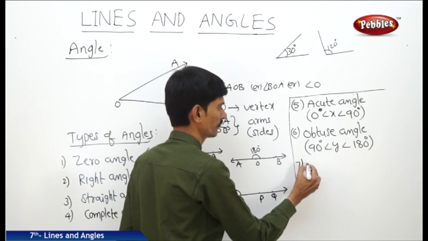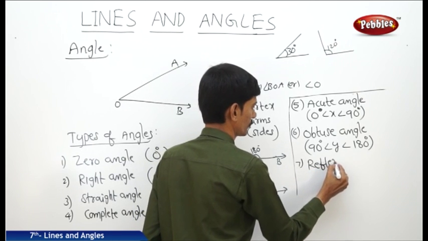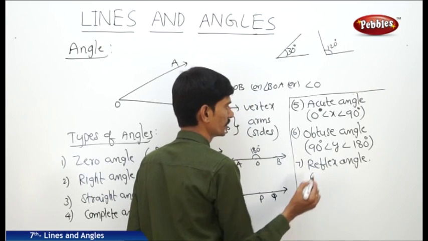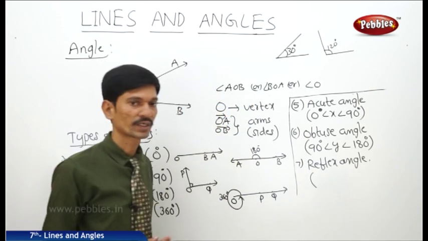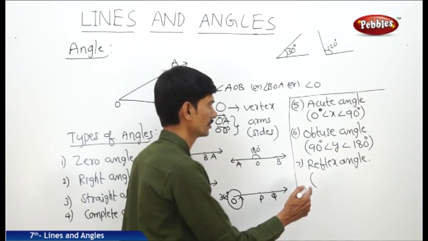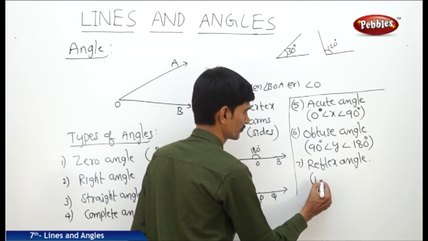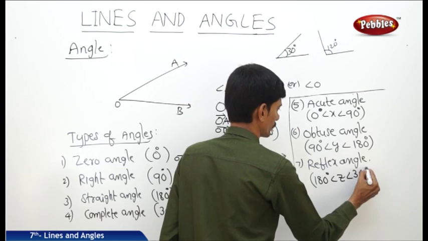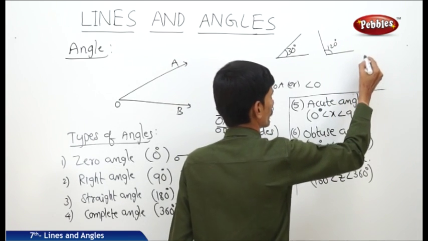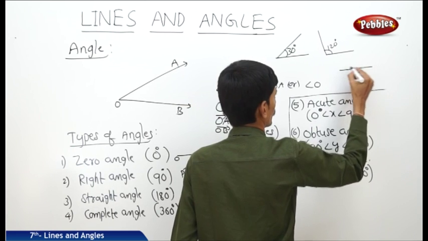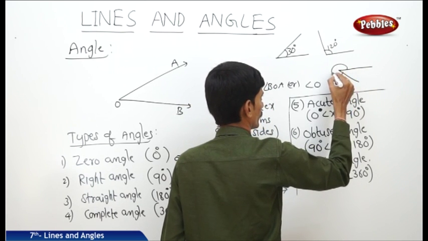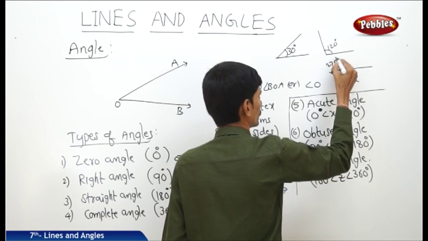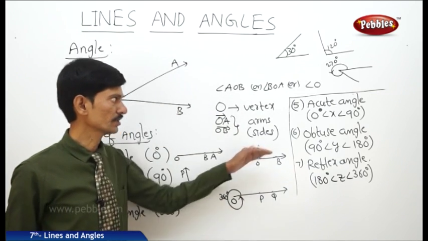Now the seventh one, reflex angle. An angle whose measure is more than 180 degrees but less than 360 degrees is called a reflex angle. Now this is a reflex angle, for example 270 degrees.